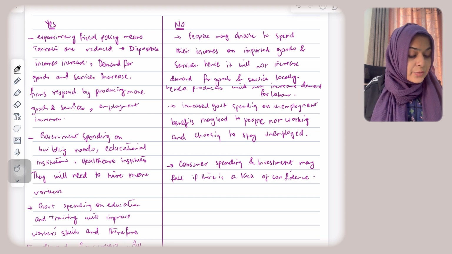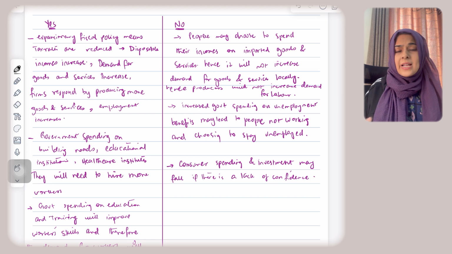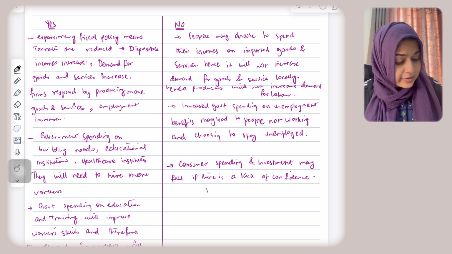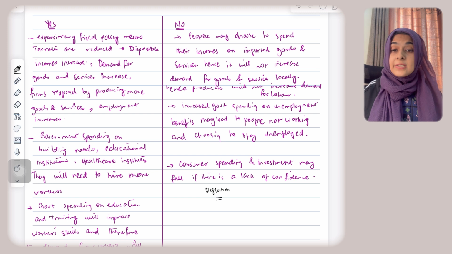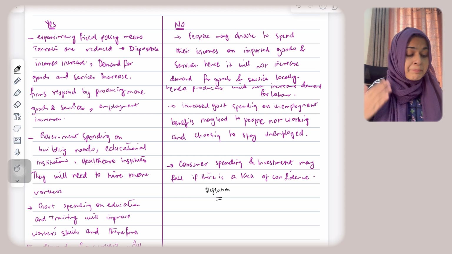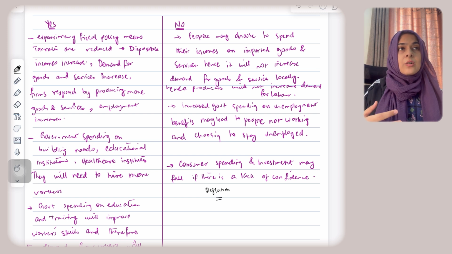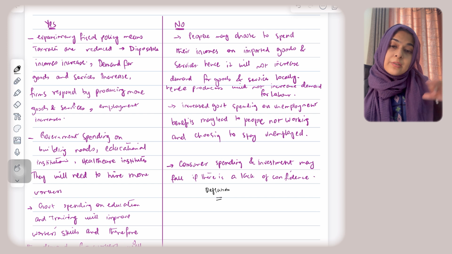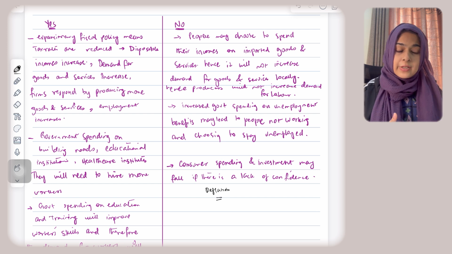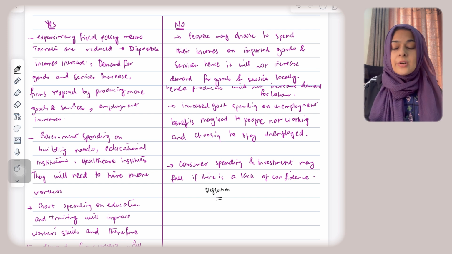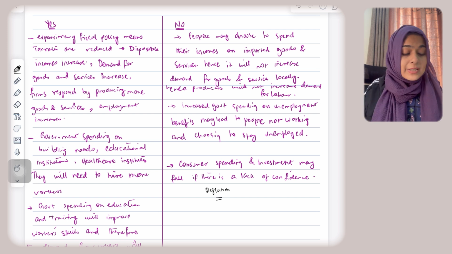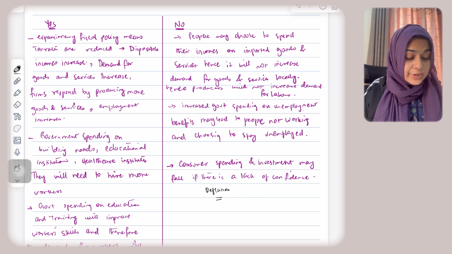Okay, the next, consumer spending and investment may fall if there is lack of confidence in the economy. Lack of confidence in the economy is when there are falling prices, or that situation is called deflation. When prices are falling, consumers are also expecting that the prices will fall further, so they delay their expenditures. And when consumers are not spending money, obviously firms will not invest money in producing goods and services.